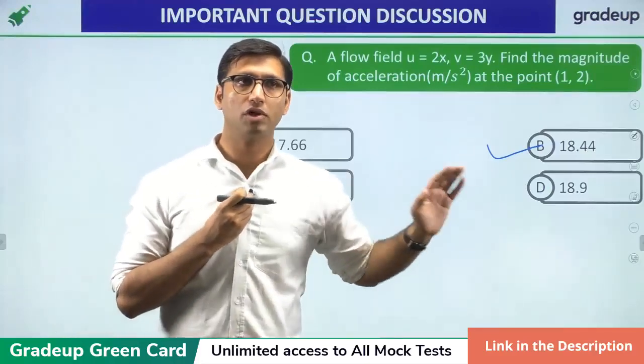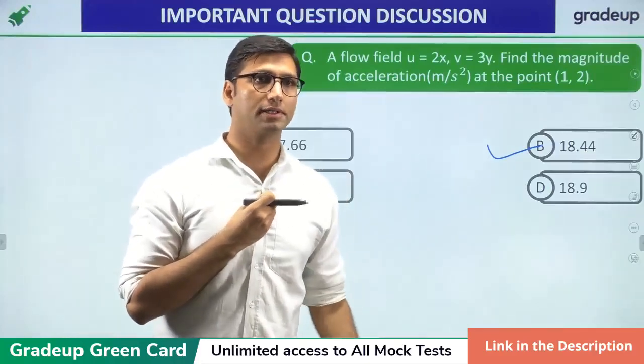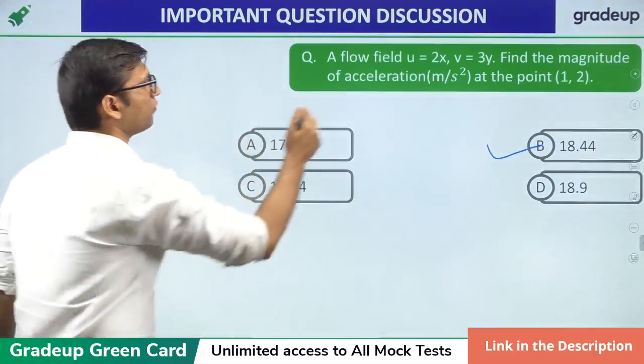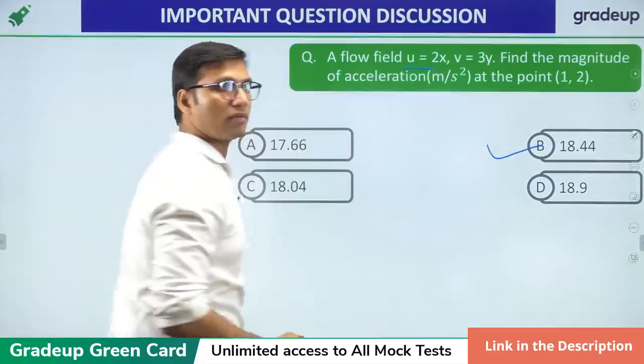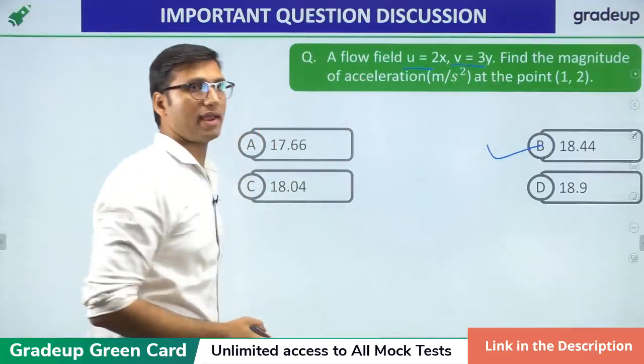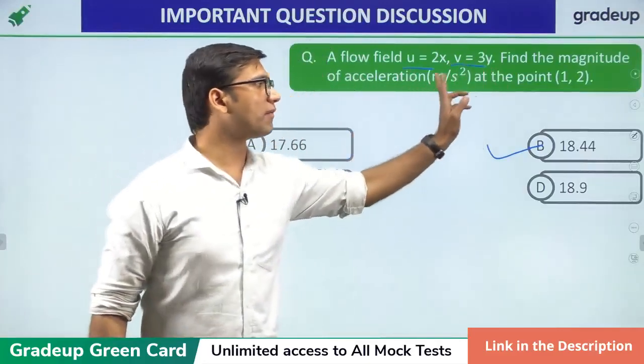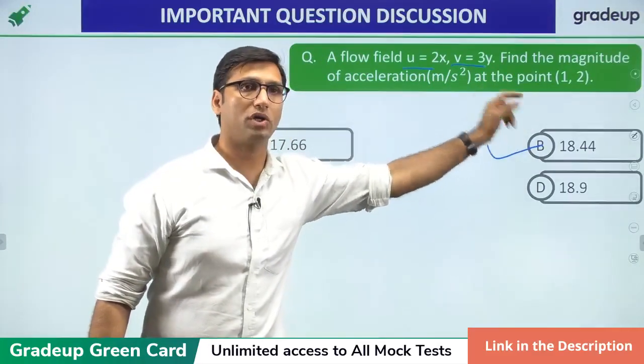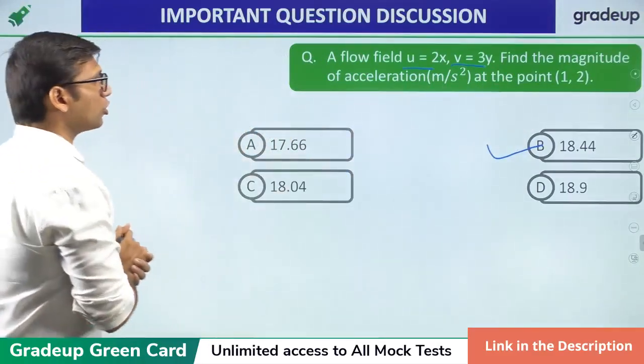So, you want to know the solution for this question. Let's see how to solve it. In this question, it is given a flow field having u component of the velocity equal to 2x, and v component of the velocity equal to 3y. You have to find the magnitude of acceleration at the point (1, 2). So how to find the acceleration?